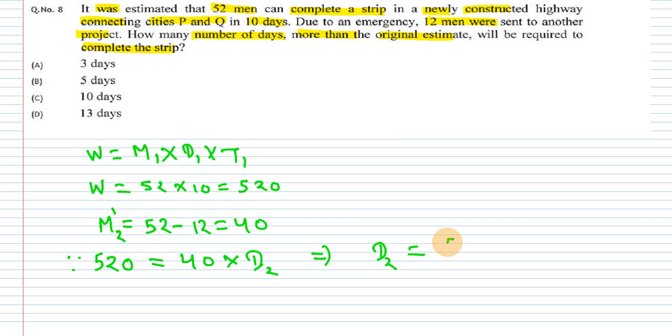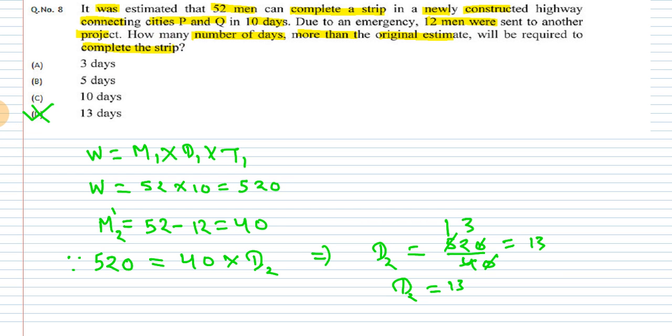So d2 will be 520 divided by 40, the 0 gets cancelled, 4 1s are 4, and we will be left with 13, 4 3s are 12, so d2 is 13, right? So many students just got this answer 13 and ticked the D option, which was incorrect, because they did not look at the question carefully.